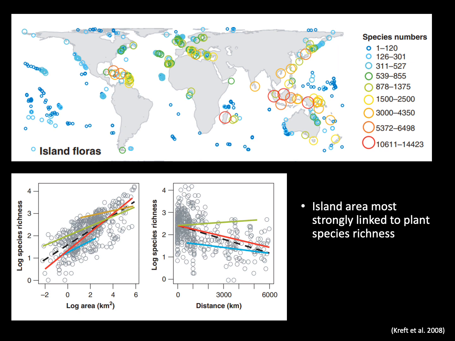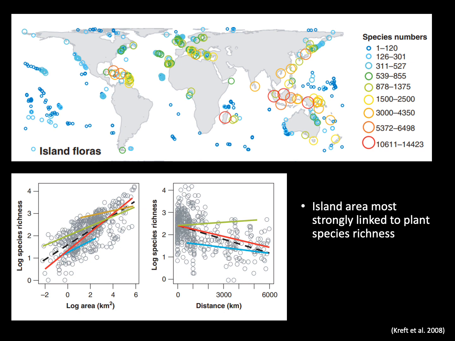In the graph on the right hand side we see a negative relationship between distance and species richness. Here distance is their measure of isolation. In other words, the greater the distance of the island from the mainland, the greater its isolation. In both graphs you see there are 4 different lines. The green, red and blue lines represent different types of islands, but here it's worth just focusing on the dashed black line, because this represents the overall pattern across all of these islands.